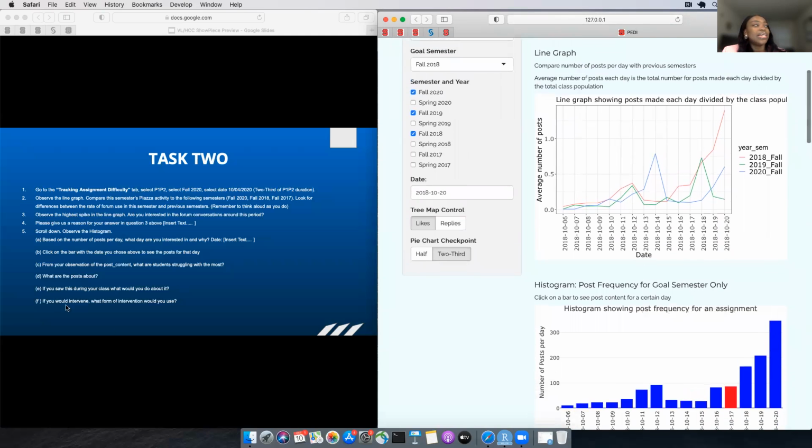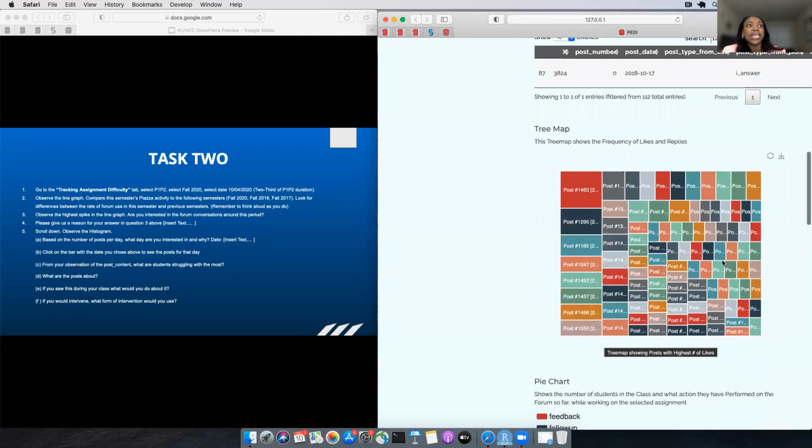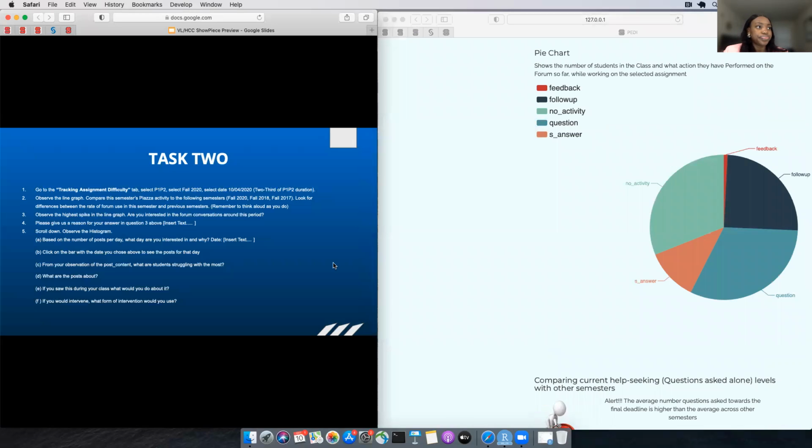And as an instructor, if you saw this during your class, what will you do about it? It's left for the instructor to decide what to do to solve the problem. Would you intervene, and what form of intervention to use? As an instructor, I could give an extension. I could clarify instruction. I could pin important posts for the benefit of the whole class.